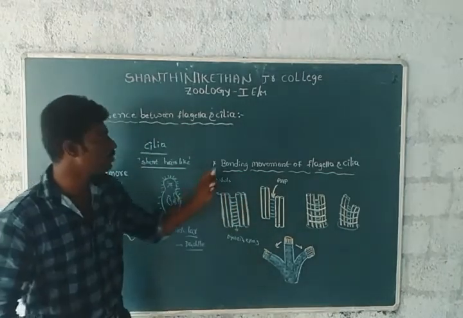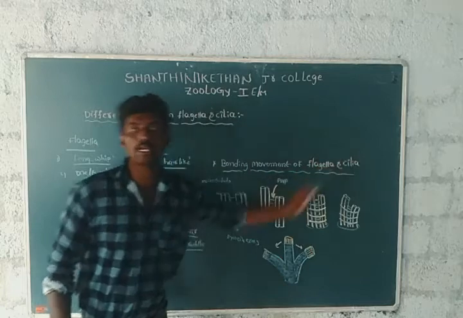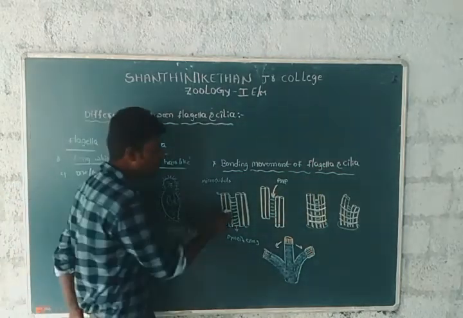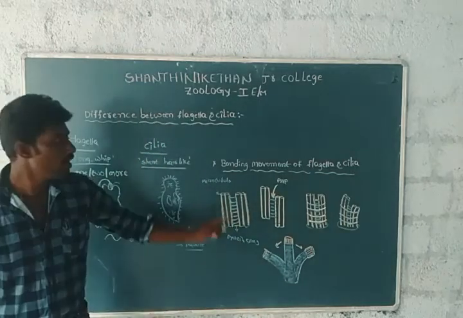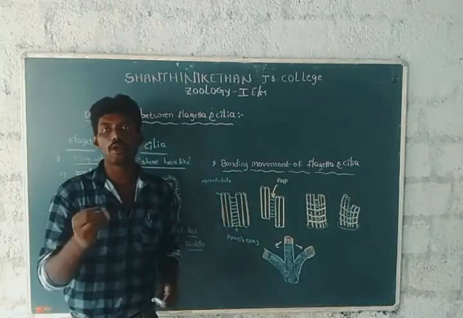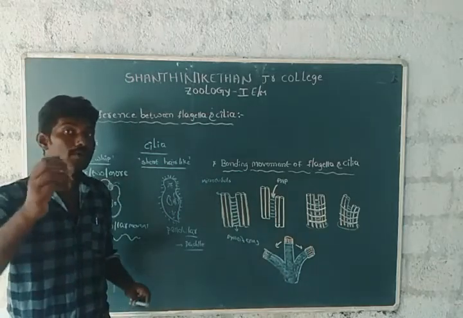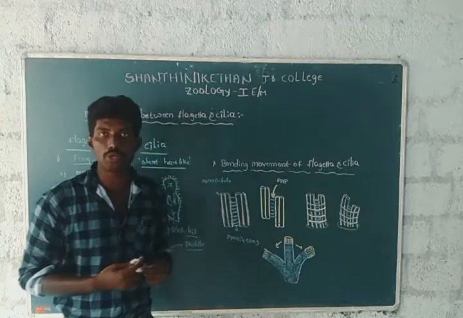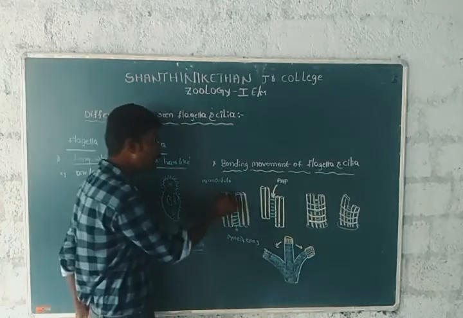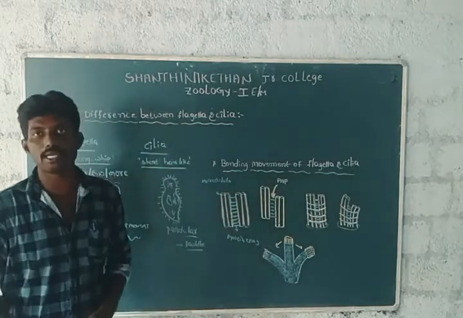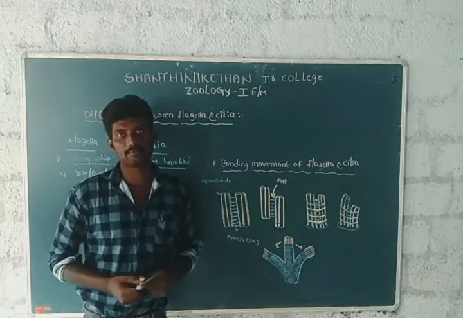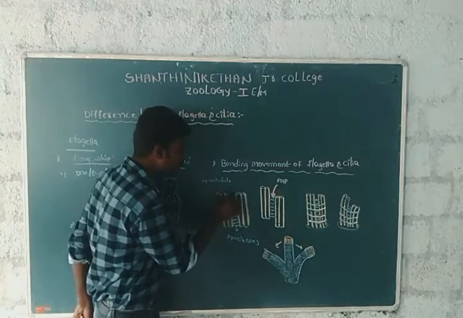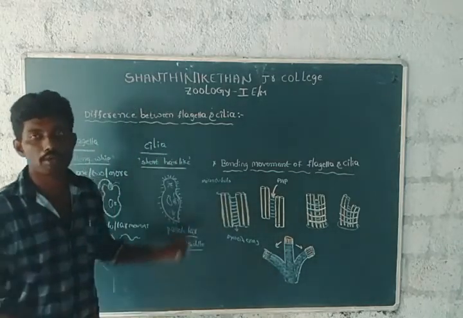Now we are discussing the bending movement of flagella and cilia. In this process, the first one is the microtubules. The axoneme is formed by a 9+2 arrangement: 9 peripheral doublets and 2 central singlets. Next, each peripheral doublet consists of 2 types of microtubules.